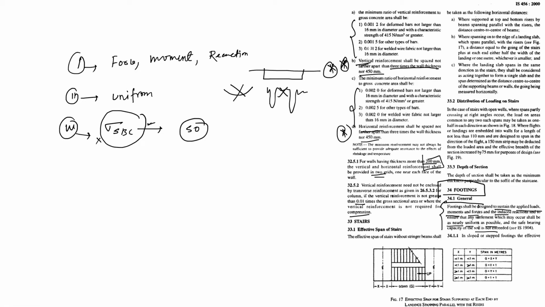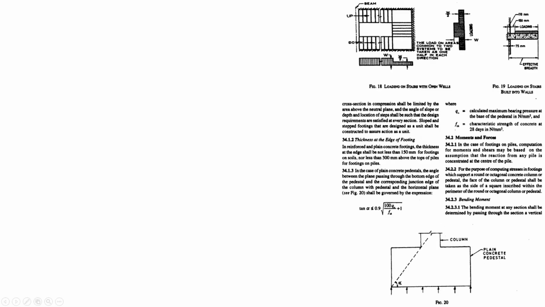Next, 34.1.1, in sloped stepped footing, the effective cross section in compression shall be limited by the area above the neutral plane, and the angle of slope or depth and location of step shall be such that design requirements are satisfied at every section.